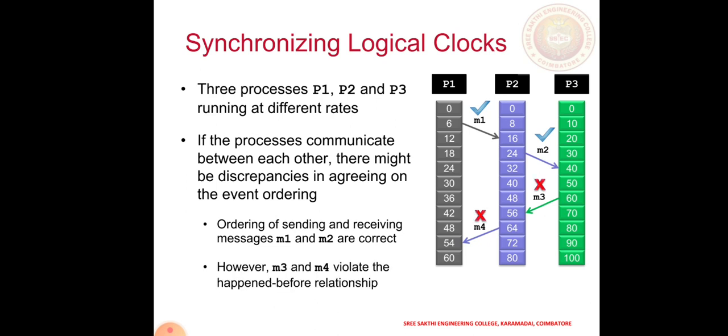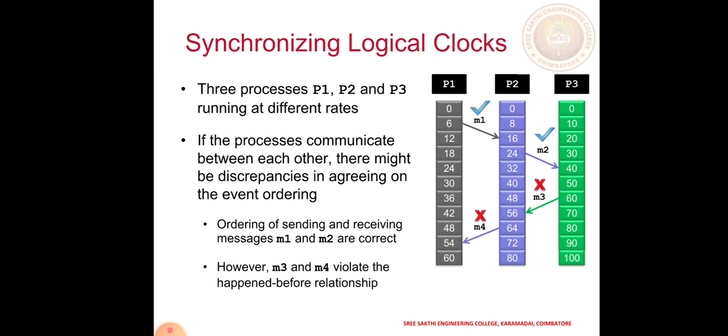Okay, but here note it down: M1 is sent at timing 6, M2 is sent at timing 40, but here M3 is sent at 60 but M4 is received at 54. So it is not in a correct way. The first order is the correct way